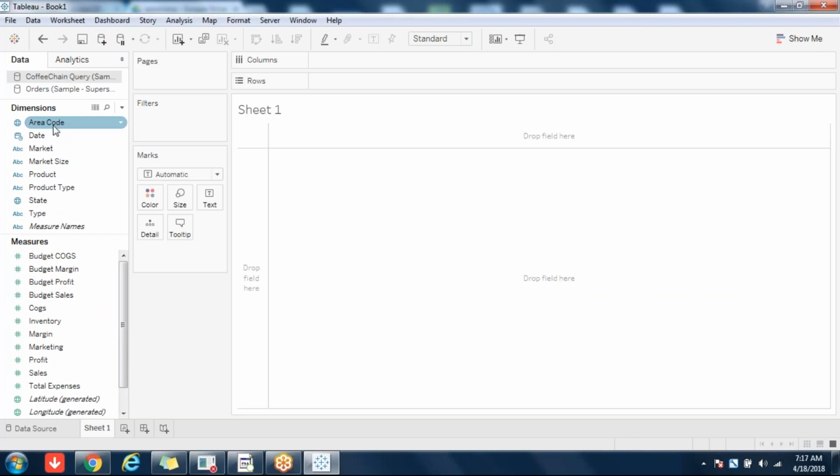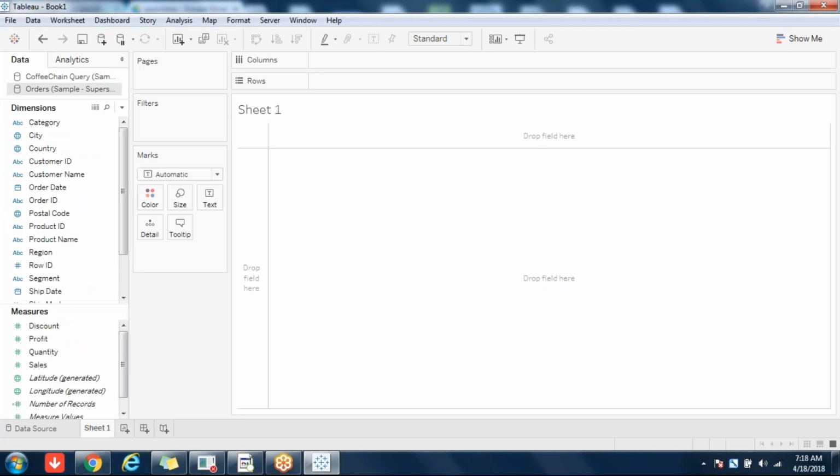Now, here are the fields. Please go through that, and for some time you need to follow where my mouse is. Now I have selected Coffee Chain. In Coffee Chain, these are all the dimensions, discrete fields. You can see area code, date, market, market size, product, product types, state, type, all those things are there.